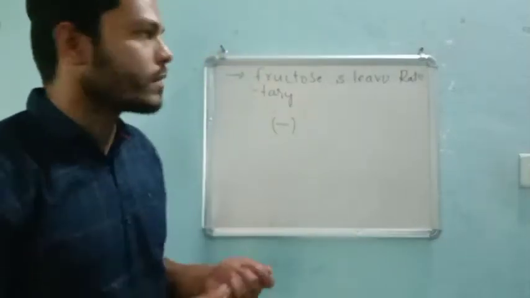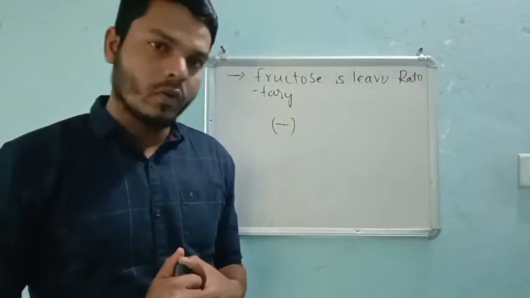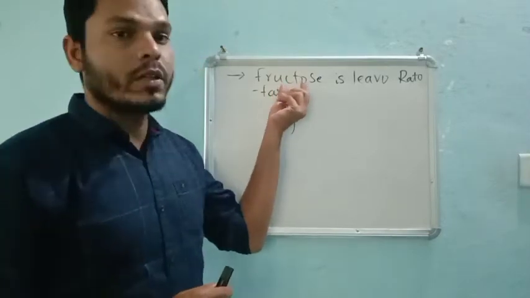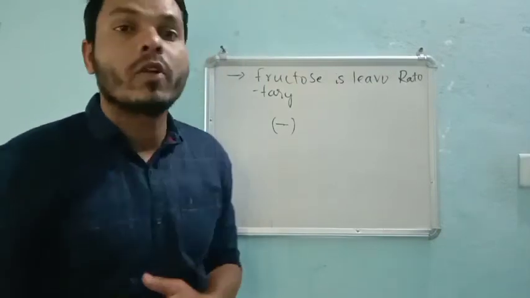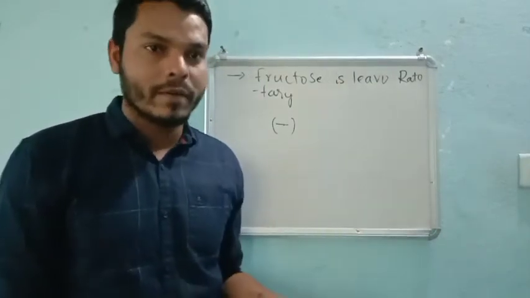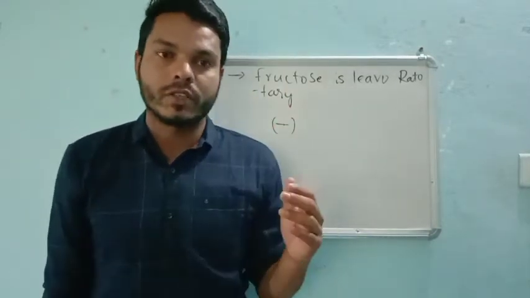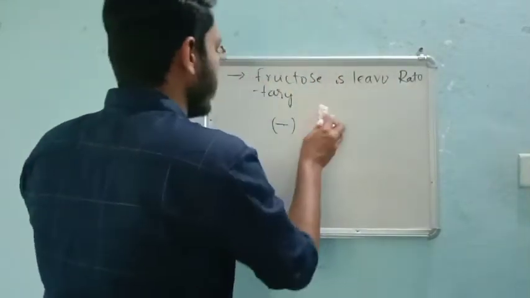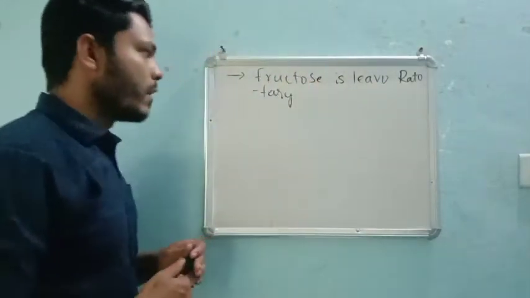Very important. If a question is asked, what is the rotation present in fructose? Levorotatory. Or else, if they don't give a hint about fructose or glucose, they will directly ask, name the monosaccharide which is levorotatory in nature. This becomes more typical, right? Your answer will be fructose is a levorotatory monosaccharide. So these are very, very small points you should remember.